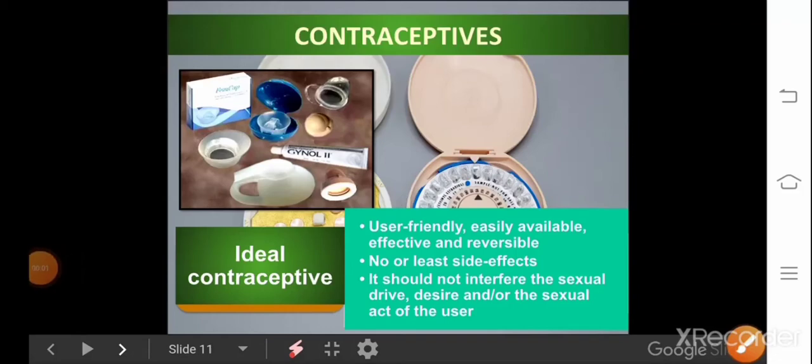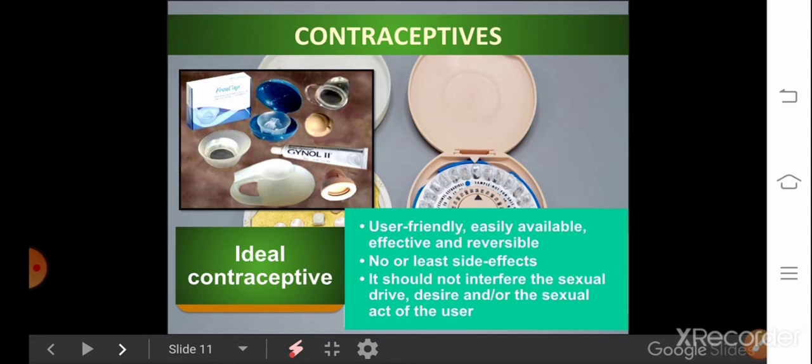Hello, dear students. We'll continue our discussion on reproductive health. Today, let's discuss the different methods of contraceptives. So, what is a contraceptive? These are the methods which help to prevent unwanted pregnancies.